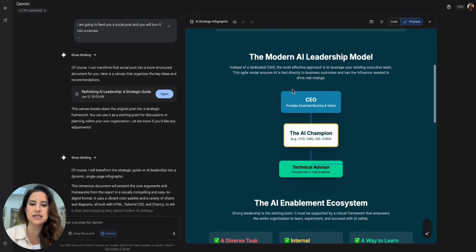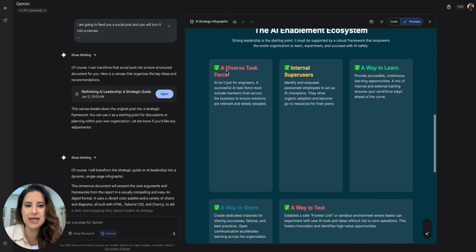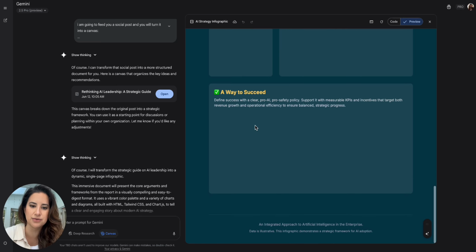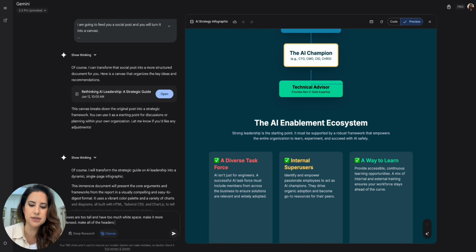And again, it's this really long thing. I love this sort of graphic. Like, this is awesome. And then the AI enablement ecosystem. Again, these boxes are a little tall. I could ask it to shorten it and squish it. So let's just say the boxes are too tall and have too much white space. Make it more condensed. Make all of the headers yellow. Make the background black and gray.